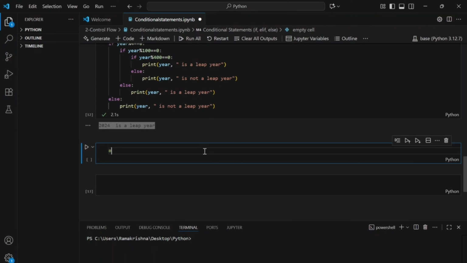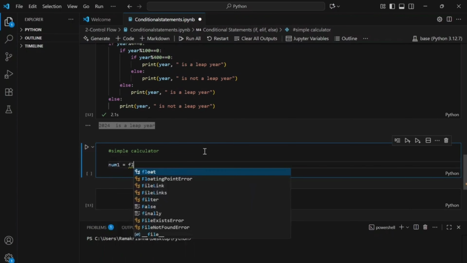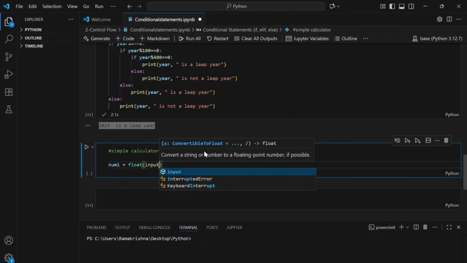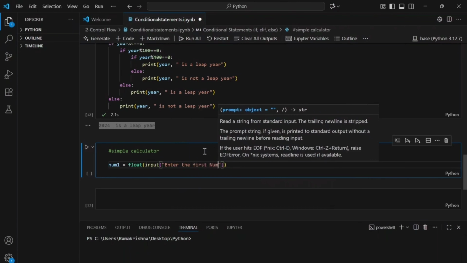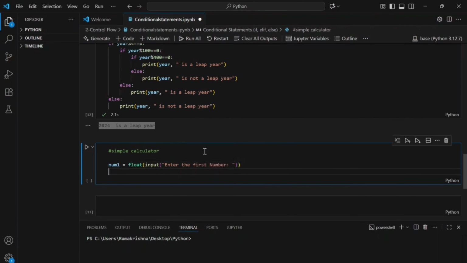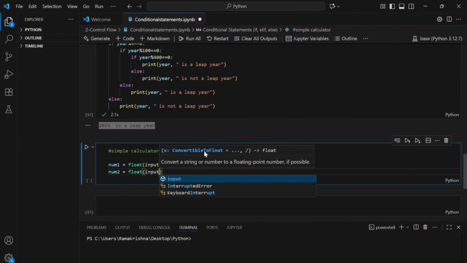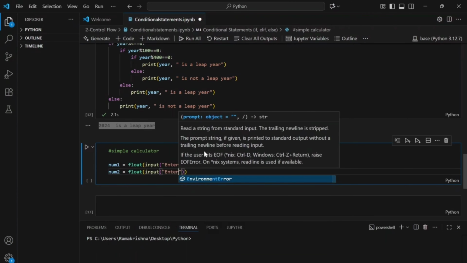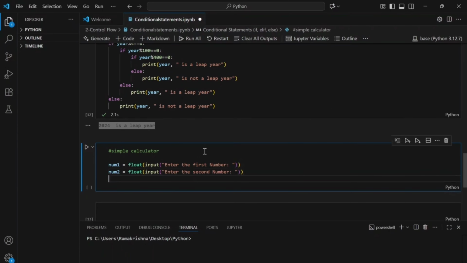Okay, so we are going to create a simple calculator here. I'm going to declare a variable num1 is equal to float input, enter the first number. I'm going to declare another variable num2 is equal to float input, enter the second number. So I have taken the user inputs, number 1 and number 2.